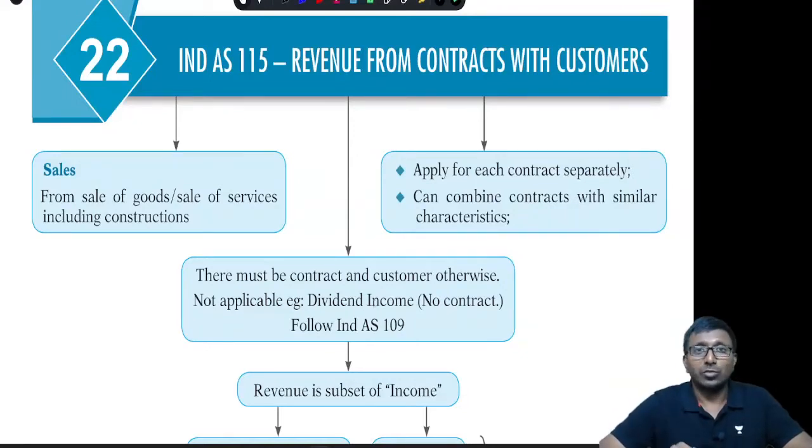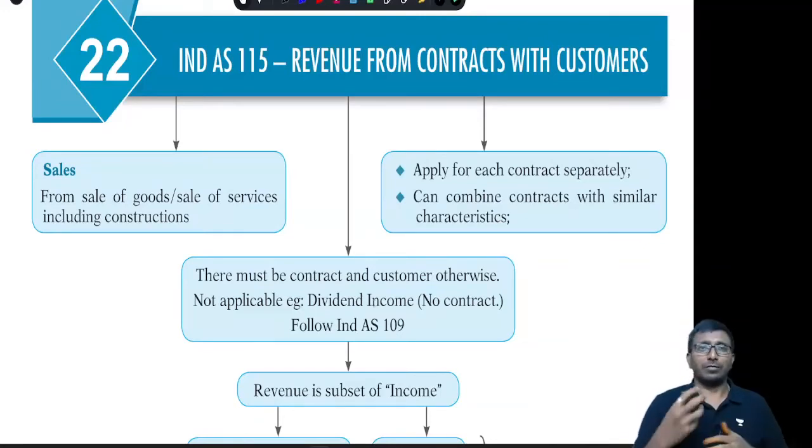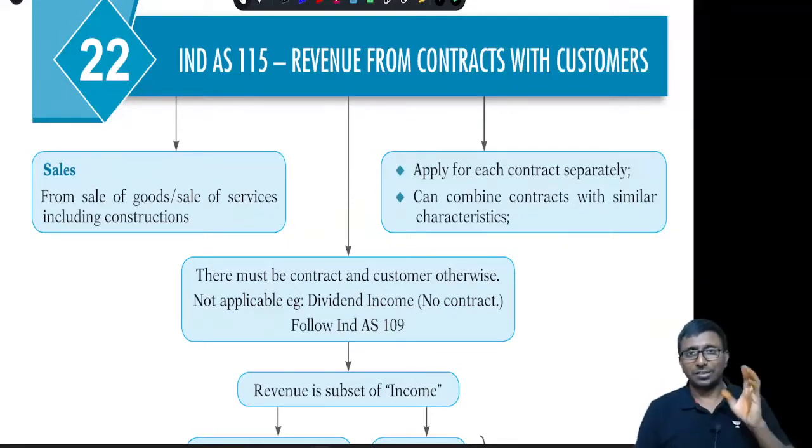Let us look at Ind AS 115, which is a very important standard, that is revenue from contracts with customers. See, this is basically revenue arising from the operating activities, that is day-to-day activities which take place in the normal course of business. Revenue is the name, but not the income. Income has a bigger meaning. What is income? Income is an increase in assets or decrease in liabilities, ultimately an increase in equity, other than contribution by the owners. The word income is broad, wherein revenue is a kind of subset.